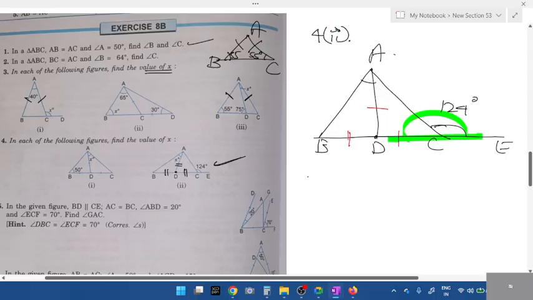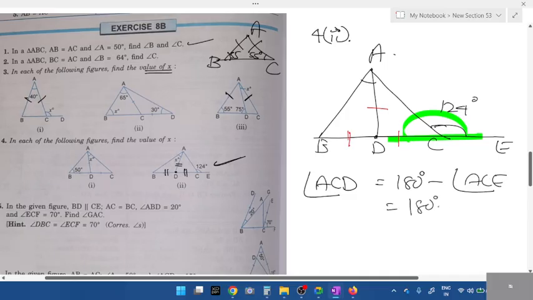So how will you write that? Which angle are we going to find? You can write the direct value. Angle ACD is equal to 180 minus angle ACE, 180 minus 124. Calculate it.